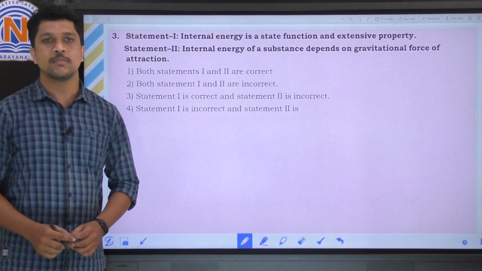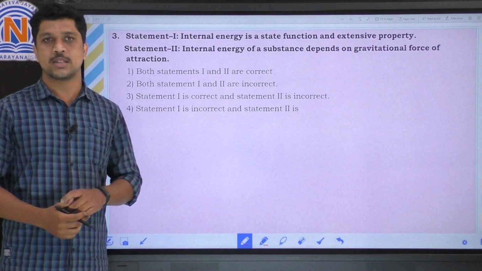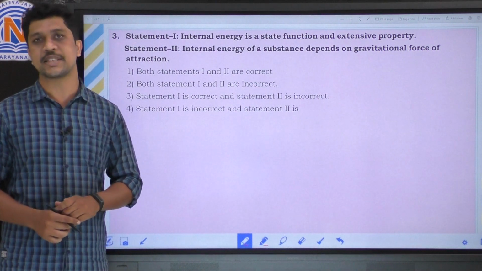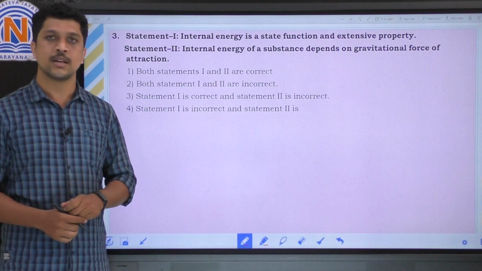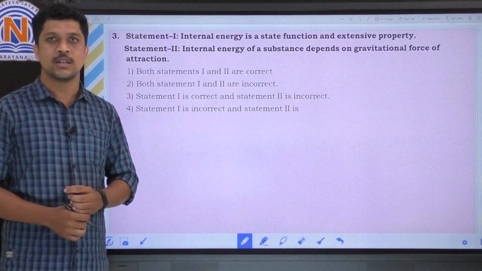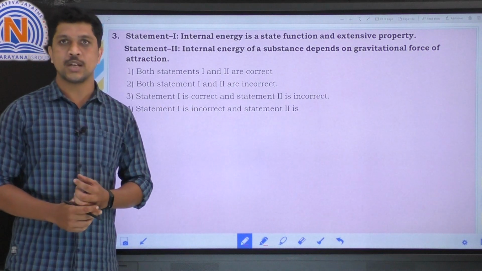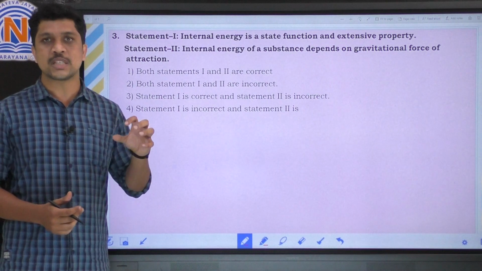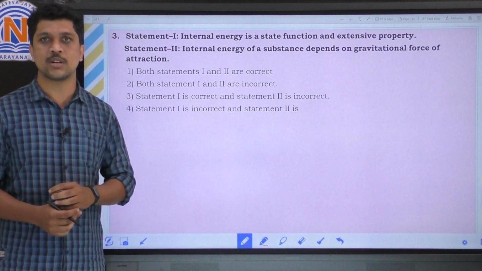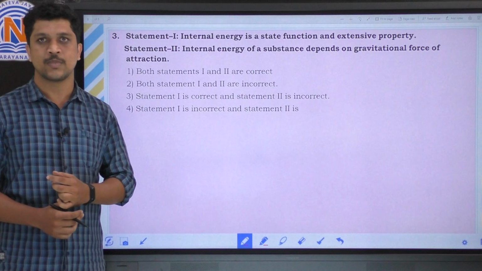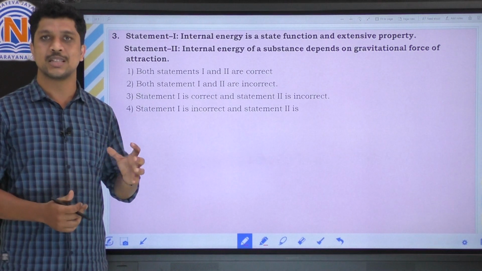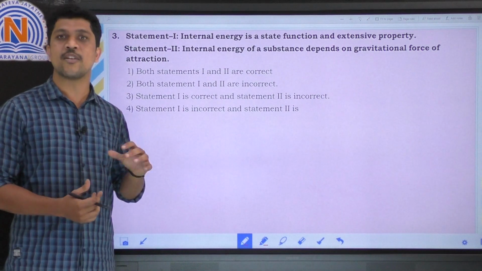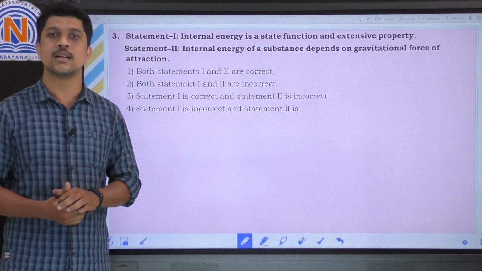Here the question has two statements. The first statement is: internal energy is a state function and extensive property. So what is a state function? It is a thermodynamic property which completely depends upon the initial and final states of the system. The thermodynamic property which completely depends upon the initial and final states of the system is called a state function.